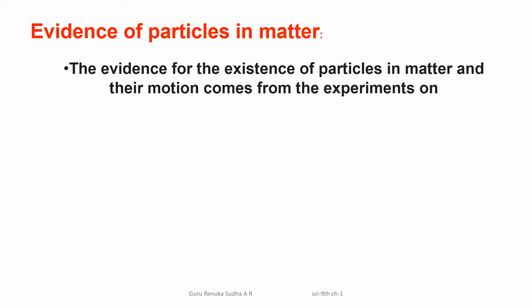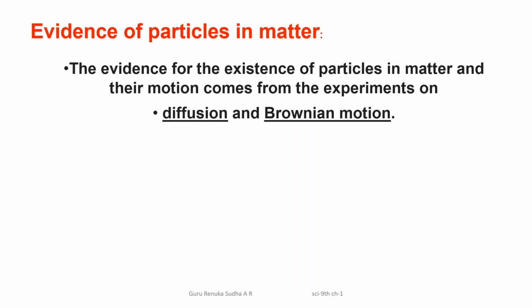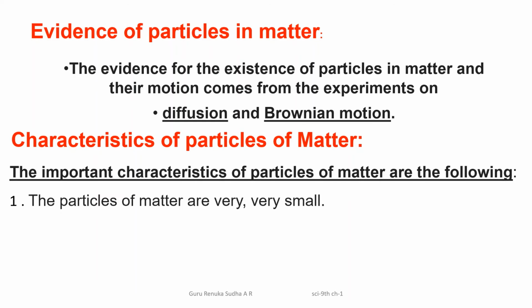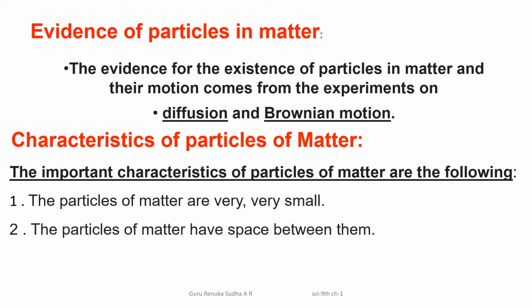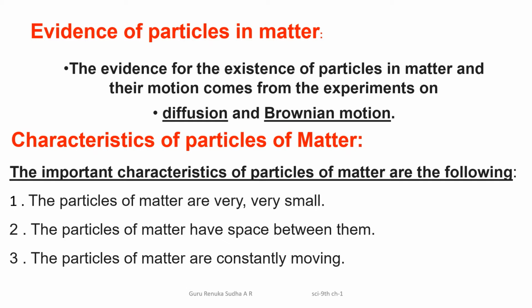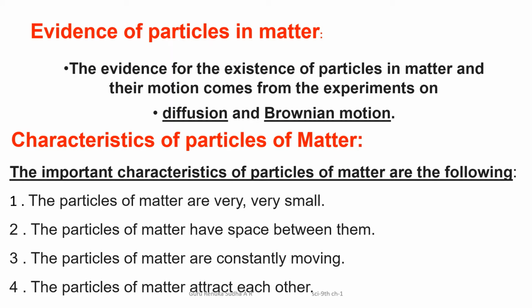And this was explained by two great experiments. They are called diffusion and also Brownian motion. These two experiments help us to understand the characteristics of matter. According to these two experiments, we come to know that the particles of matter are very, very small. The particles of the matter have space between them. The particles of the matter are constantly moving. The particles of the matter attract each other.